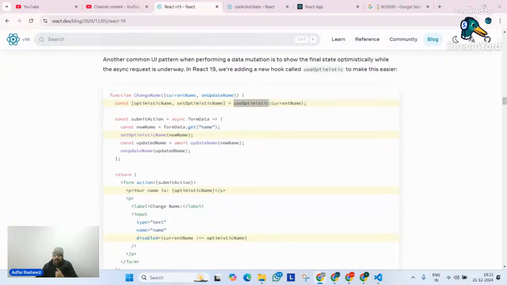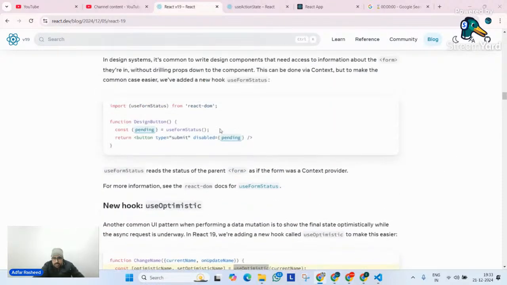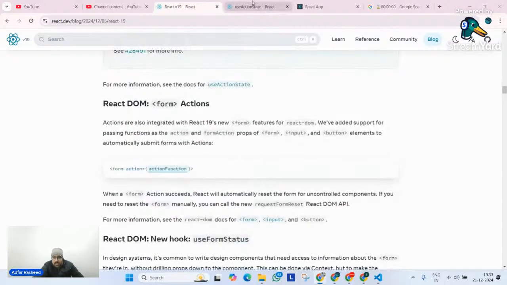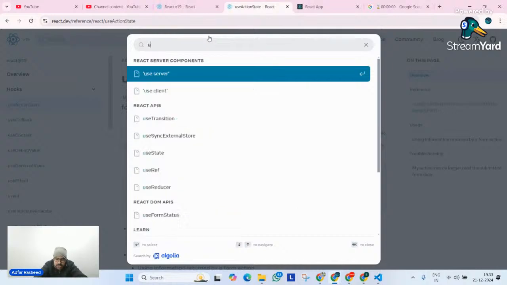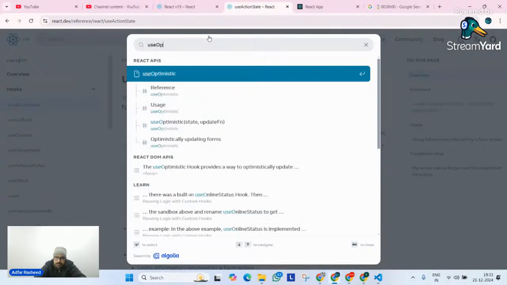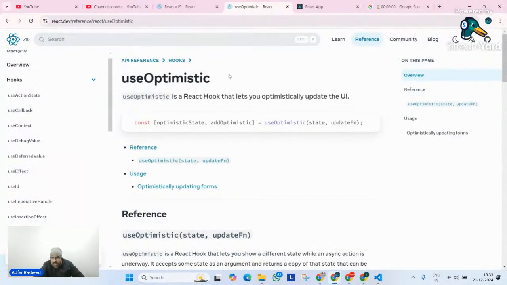Am I clear? This is what useOptimistic means. Simply, it says over here, and someone has pasted the same thing. You can see it over here. Let me try to search the useOptimistic hook. It says useOptimistic is a React hook that lets you optimistically update the UI.